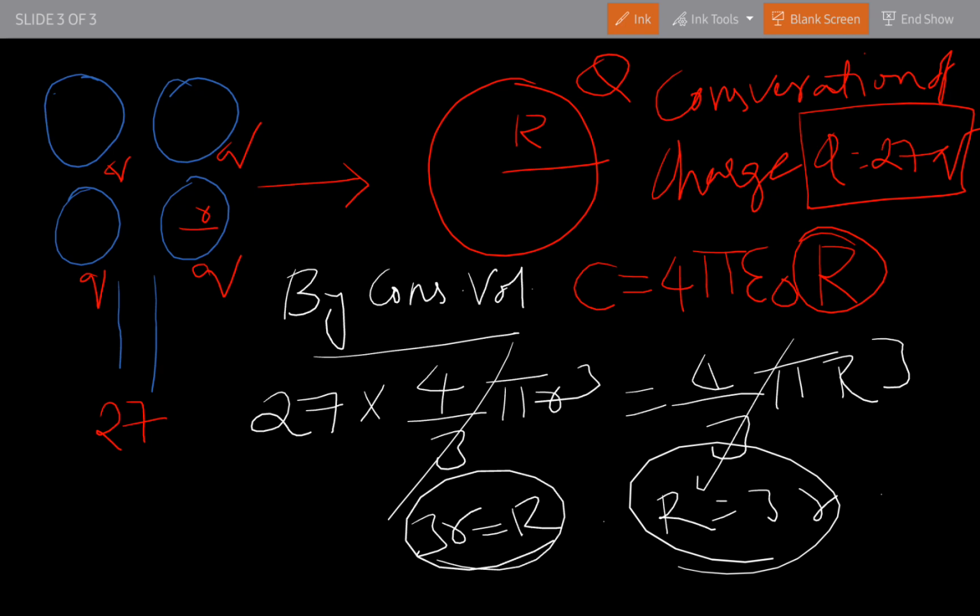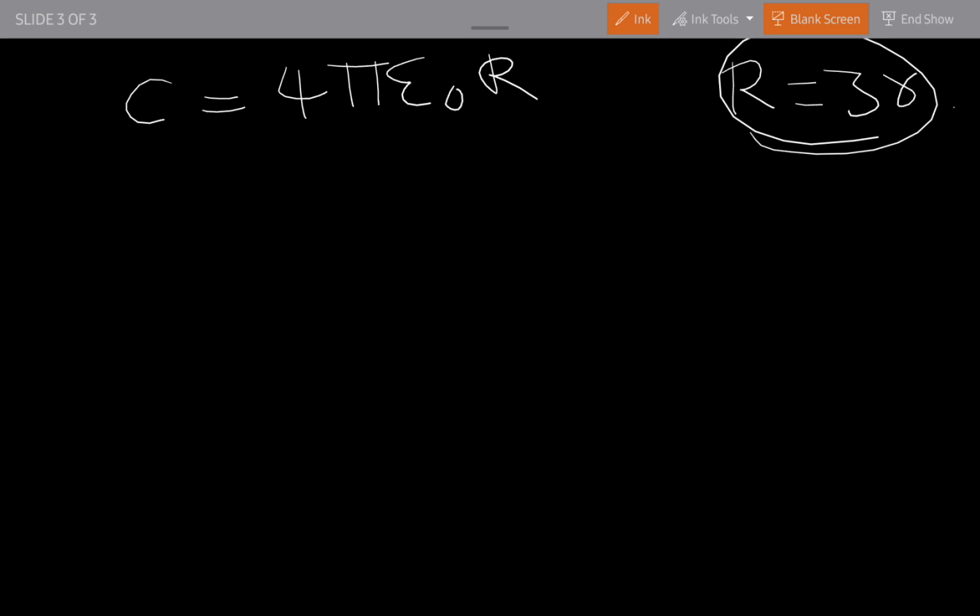Now C equals 4 pi epsilon naught R, and R equals 3r.